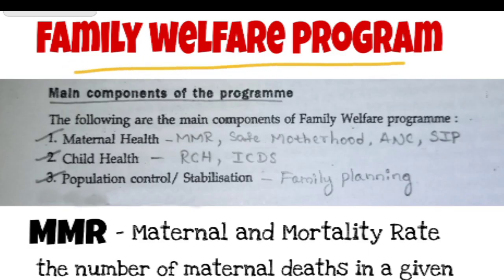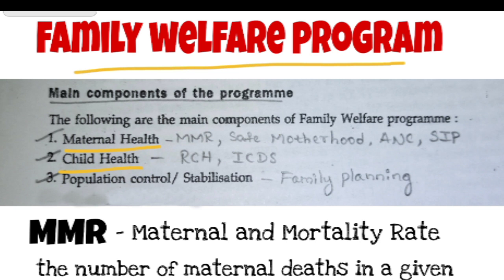Family Welfare Program. This program came into action so that they can provide good health care to prevent disease, to provide knowledge regarding the disease, signs and symptoms, and the treatment available for it, and to reduce the death rate and the disease rate. It focuses on the family members, but mainly on the vital family members, those are the mother and the child.